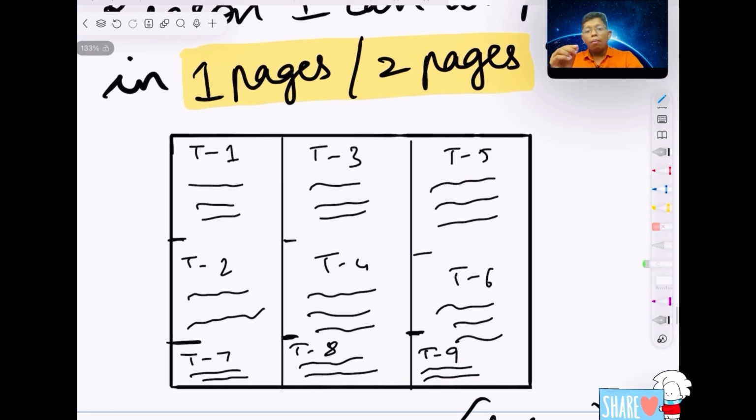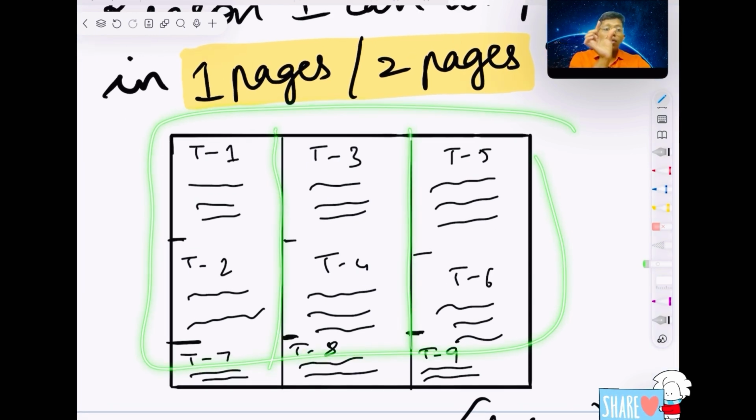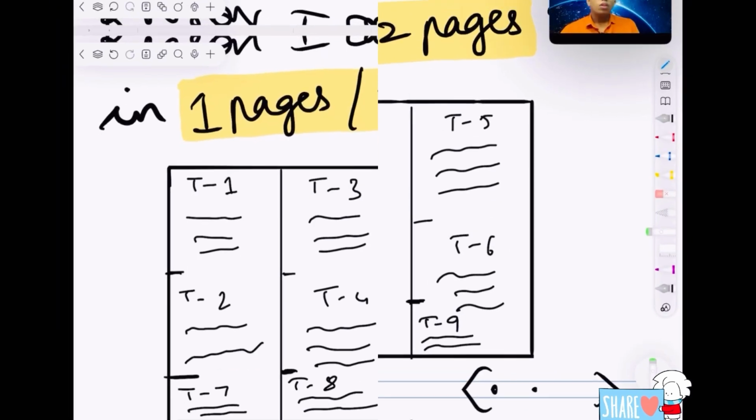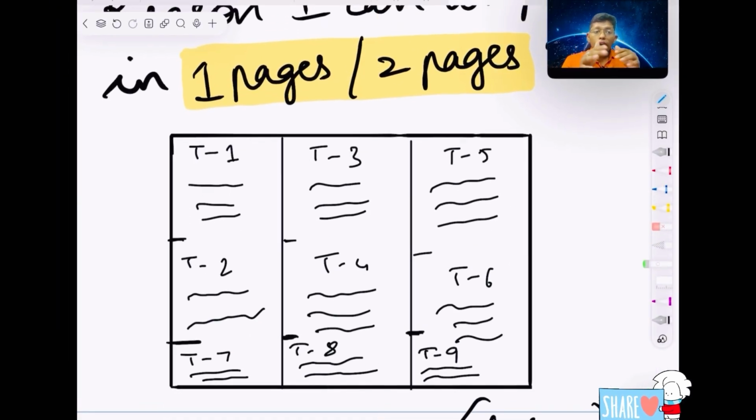The reason is I am trying to make a column like this. The reason for making columns is that you write a little bit short and crisp. The reason why I can make one chapter in one page is that in that one page, in a long ruled note, I am trying to draw 2 lines like this, 2 columns. This only makes me write a little bit short and crisp. If you see, take one chapter, several topics will be there. Many reactions are there. Like you take reaction 1, reaction 2, reaction 3, reaction 4, reaction 5, reaction 6. Like that, many reactions you can write in one page itself.